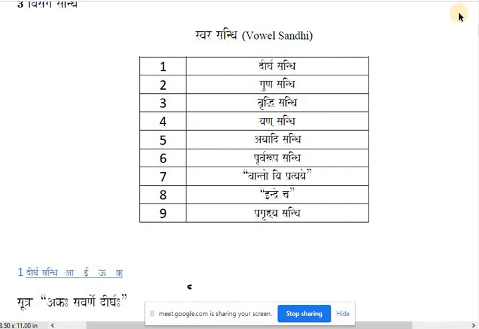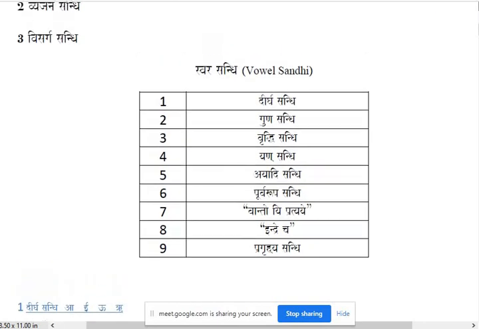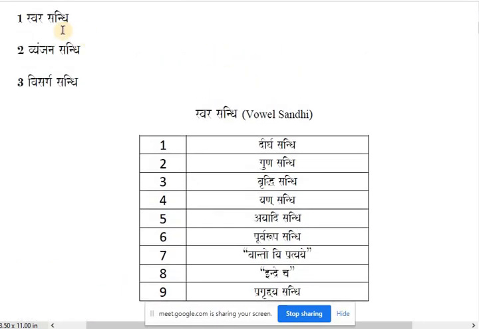We have 3 types of sandhi: swara sandhi, vyanjan sandhi, visarga sandhi. In swara sandhi, as I said, we have 9 different sandhis in vowel sandhi. Out of that, only the first 6 sandhis you must learn, you don't have a choice, right? Number 1, dirgha sandhi, guna sandhi, vriddhi sandhi, yan sandhi, ayadi sandhi and purva rup sandhi. These sandhis you must be aware of, you must learn.